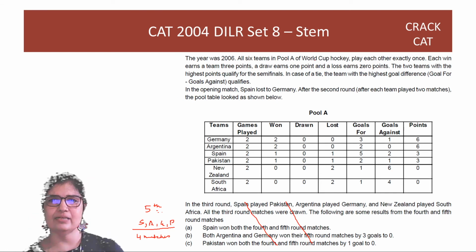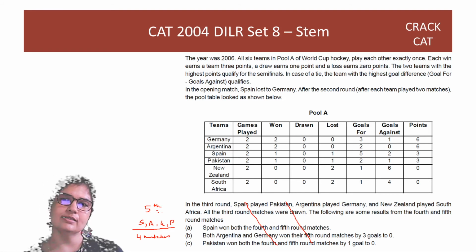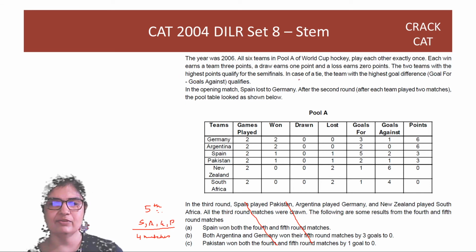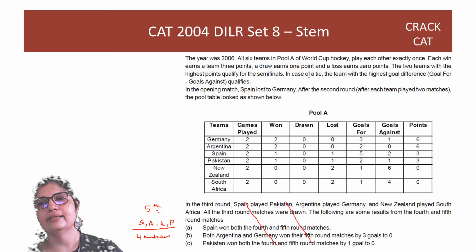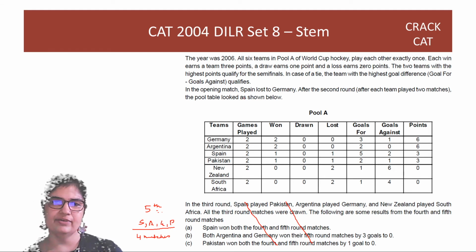You have 6 teams in Pool A, and they play each other exactly once. Each win earns a team 3 points, a draw is 1 point, and a loss earns 0 points. The 2 teams with the highest points qualify for the semi-finals. In case of a tie, the team with the highest goal difference qualifies. In the opening match, Spain lost to Germany. After the second round, the pool table looked as shown below.